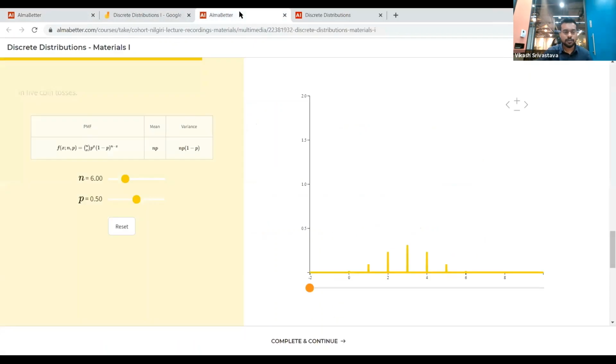Okay, so in these 6 trials, as you can see, you can already guess that you are most likely to get 3 heads.